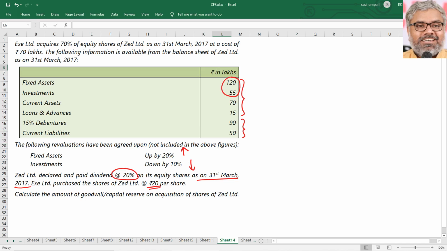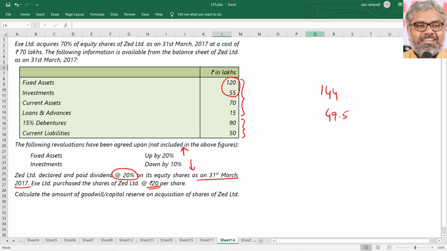Then how? What is the meaning of equity? That is nothing but net assets. That is nothing but assets minus liabilities. So all that we need to do is, we just need to calculate the net asset value of Z Limited on the date of acquisition. For that purpose, we have to do revaluation. Fixed assets have to be going upwards by 20%. So 120 lakhs upwards by 20% means they become 144. Okay. Then investments are to be downwards by 10%. Okay. That becomes 49.5.